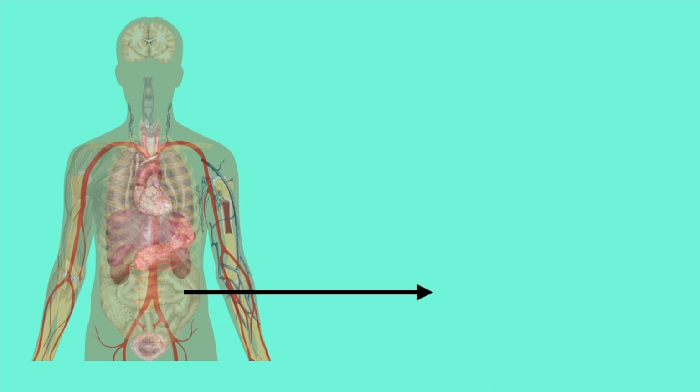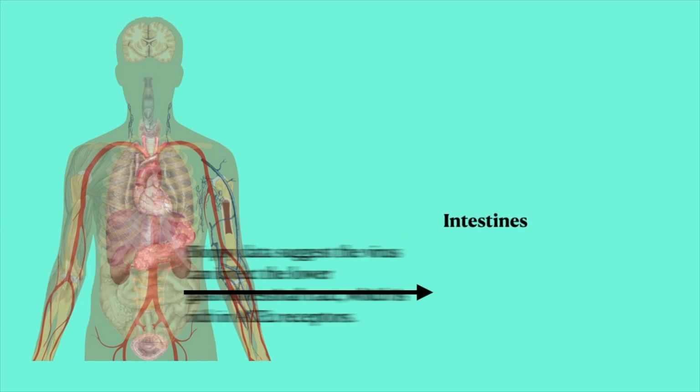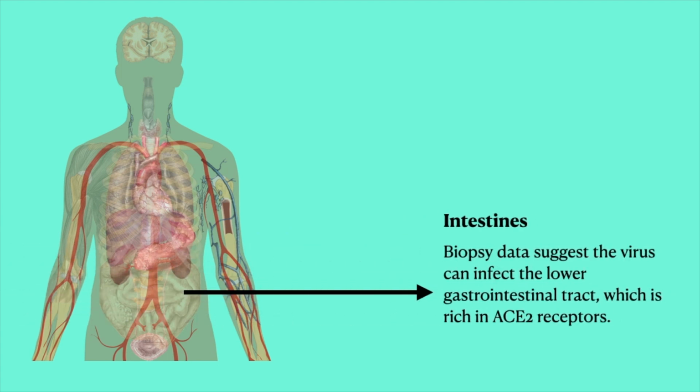Last but not the least, the intestines are affected. Biopsy data suggests that the virus can infect the lower respiratory tract where ACE2 receptors are abundant, and around 20% or more of the patients present with diarrhea in COVID-19.